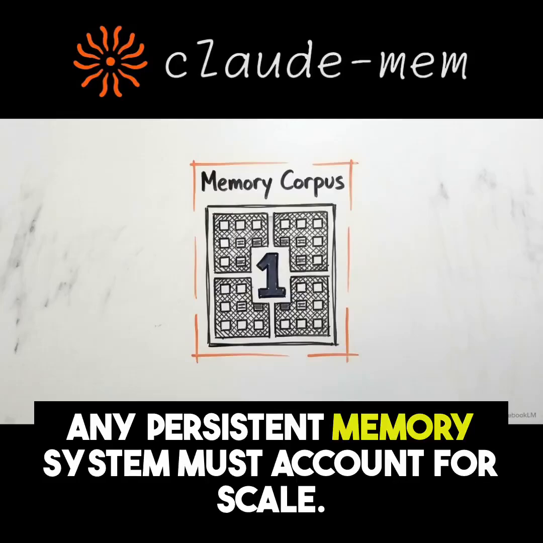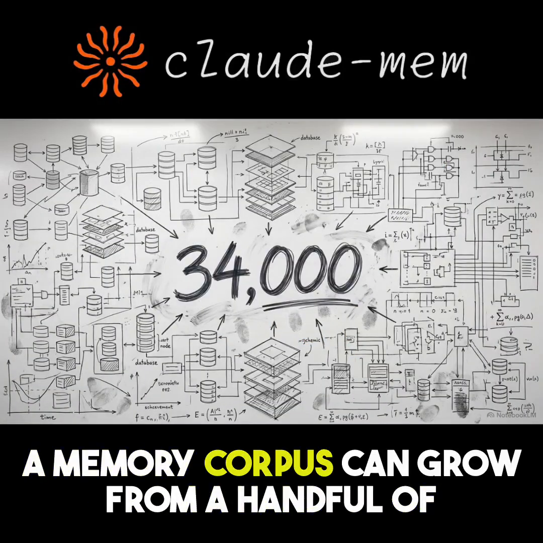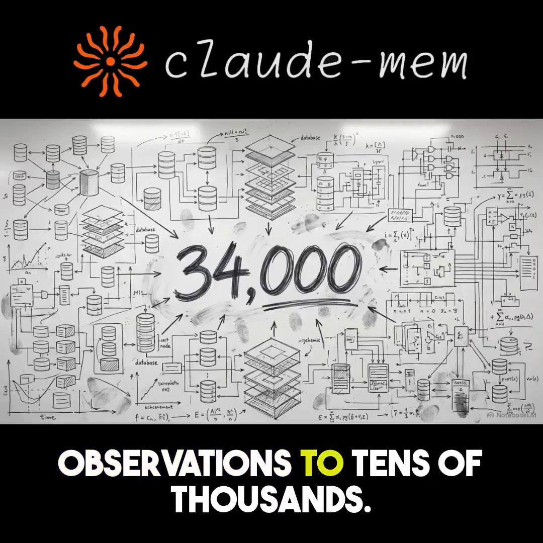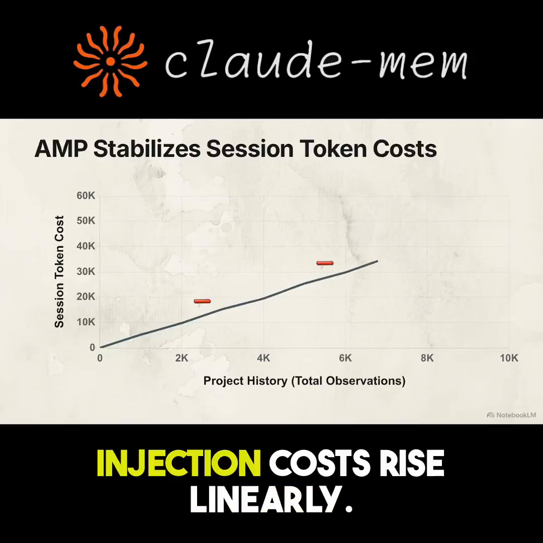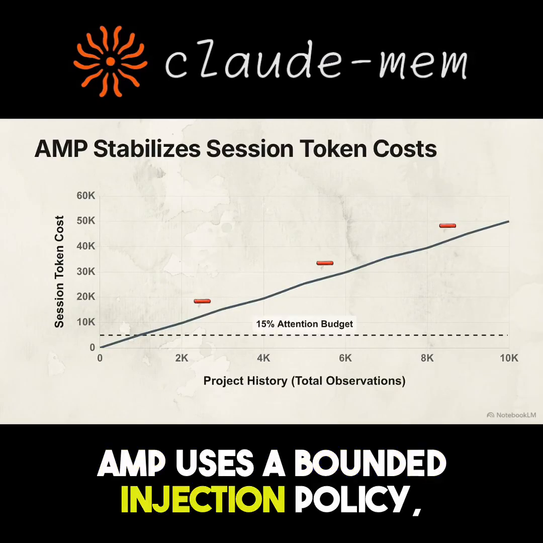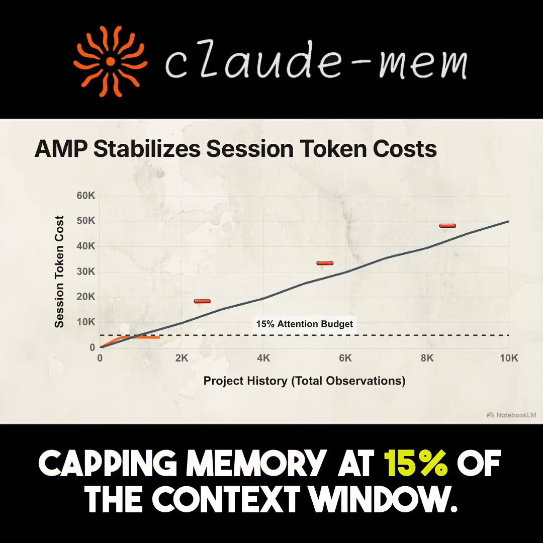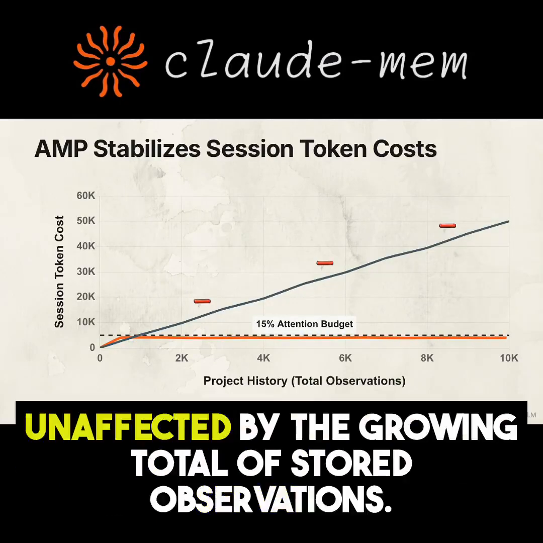Any persistent memory system must account for scale. Over months of use, a memory corpus can grow from a handful of observations to tens of thousands. Standard RAG suffers an O(N) cost explosion. As history grows, injection costs rise linearly. AMP uses a bounded injection policy, capping memory at 15% of the context window. Session costs stay perfectly stable, unaffected by the growing total of stored observations.